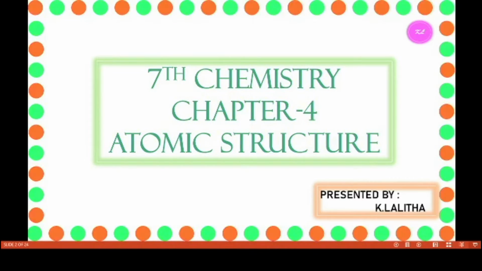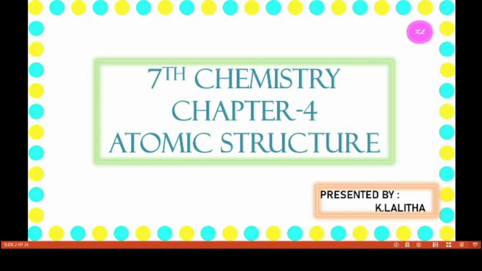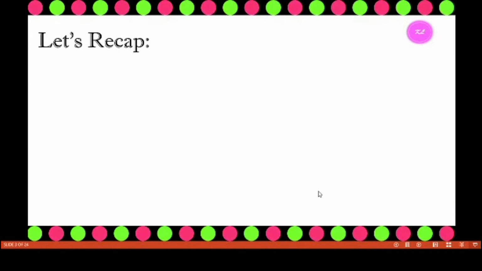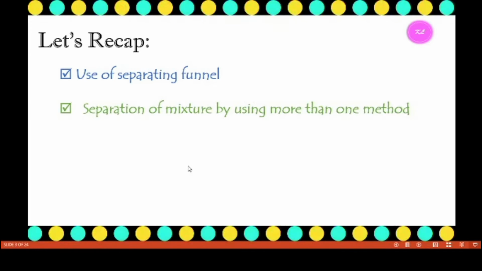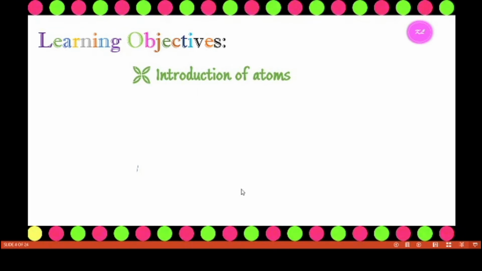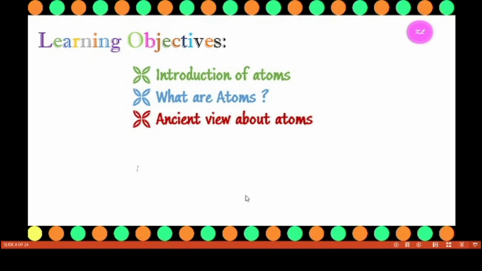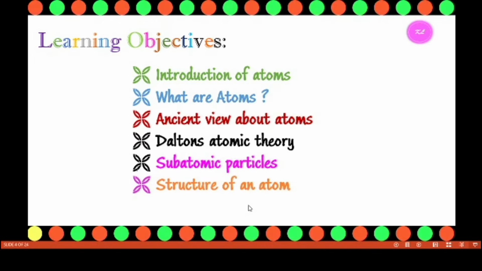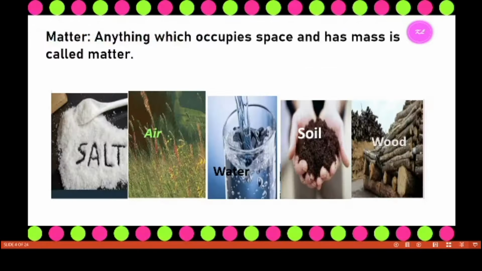So, we are going to discuss 7th Chemistry, Chapter 4, Atomic Structure. In our previous session, we discussed uses of the separating funnel, how to separate mixtures by using the separating funnel, how to separate mixtures by using more than one method, and the separation method of chromatography. In this session, we are going to discuss the introduction of atoms, what atoms are, the ancient view about atoms, Dalton's atomic theory, subatomic particles, and the structure of an atom.